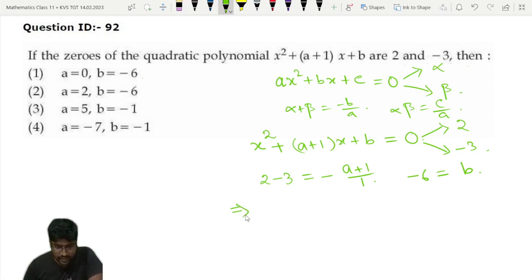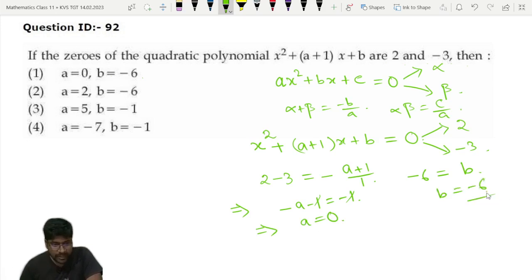So from here what we are getting, minus a minus 1 is equal to minus 1, minus 1 minus 1 will be cancelled, so a will become 0 and b will become minus 6. A is equal to 0, b is equal to minus 6. So option 1 is the correct answer. Okay, so is it clear to everyone or not? So it should be clear to everyone. So let's move to the next question.